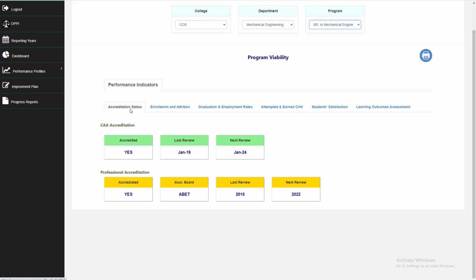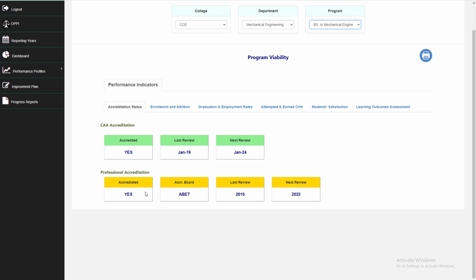The first tab is about accreditation status, and it shows the status of the CE accreditation and professional accreditation, or sometimes we say international programmatic accreditation. For CE accreditation, the program is accredited. Last review was January 19 and next review will be in January 24. For professional accreditation, the program is also accredited by ABET. Last review was in 2016 and the next review will be very soon, in 2022.